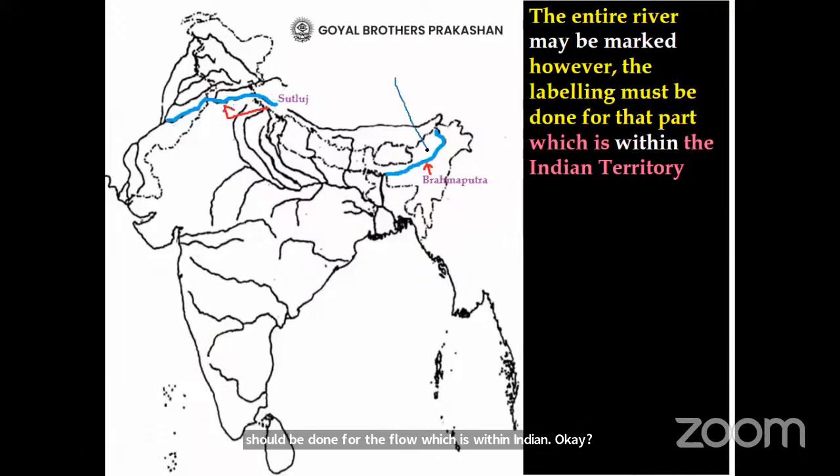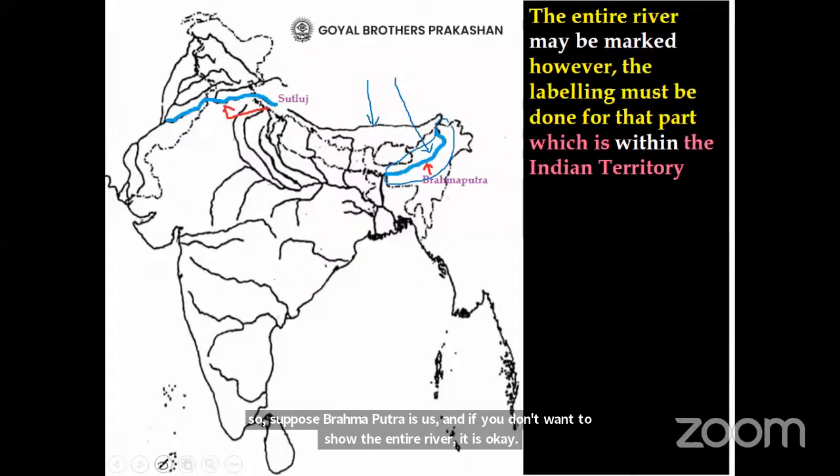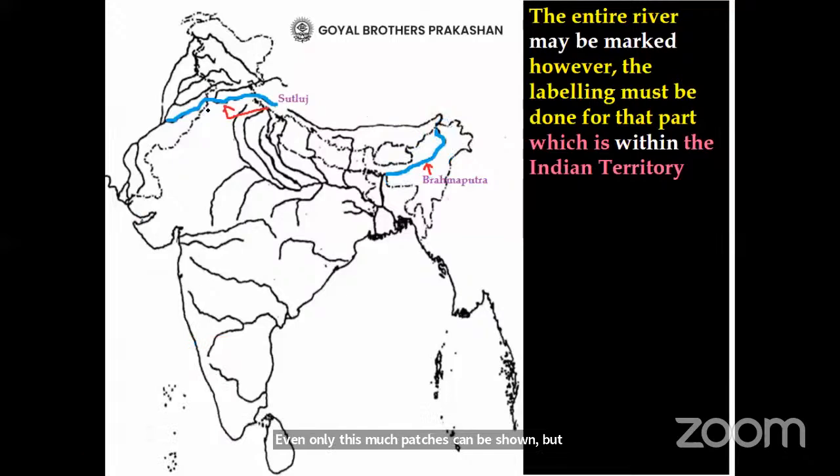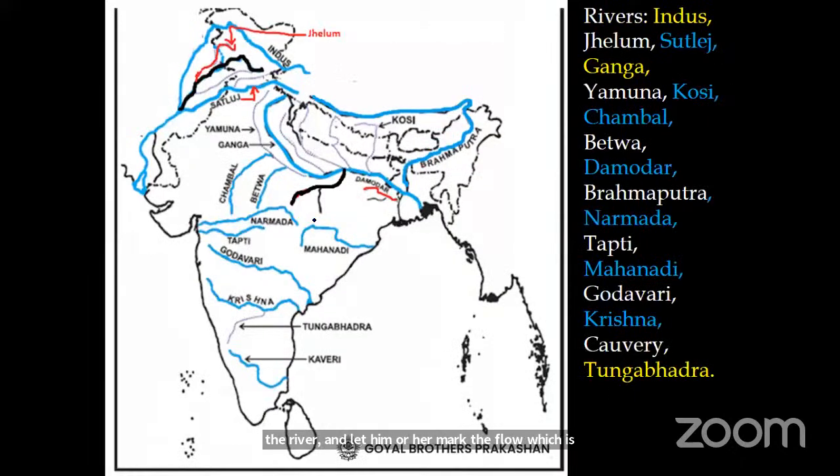If you see here this blue color patch, so suppose Brahmaputra river is asked, and if you don't want to show the entire river, it is okay. Even only this much patch can be shown. But I prescribe that let a child know the entire course of the river and let him or her mark the flow which is within Indian territory. Okay, now these are the rivers, dear students, that are to be shown in 2023 examinations.